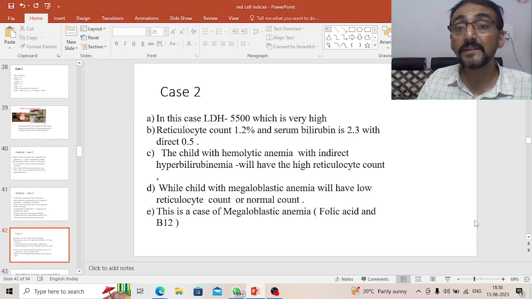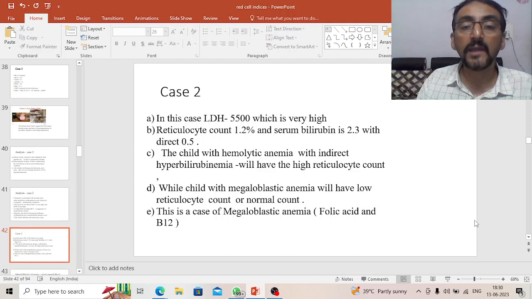So the child with low reticulocyte count, increased indirect bilirubinemia, and anemia, this is suggestive of megaloblastic anemia. In megaloblastic anemia, you will find this particular condition.